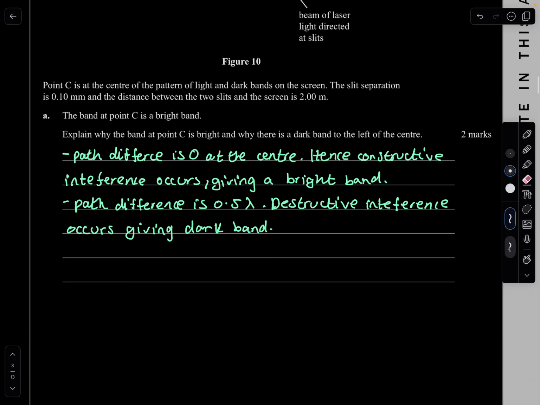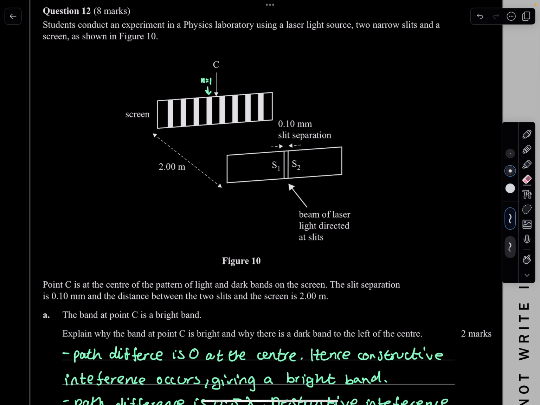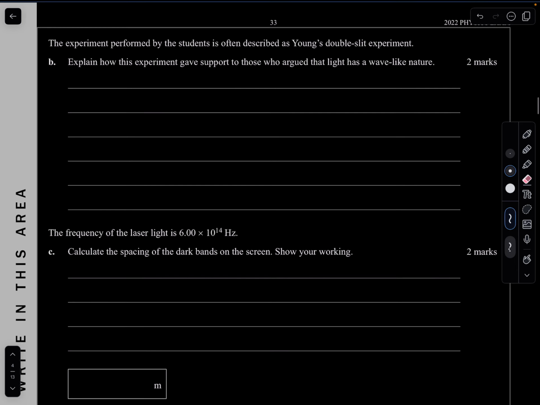All you need to say is that the dark bands and the bright bands are due to constructive and destructive interference. Interference is a wave property. We know that, so hence this supports the wave model. That's all you need to say. Because it's only 2 marks, it's the easiest 2 marks. Beautiful. This is the only thing you basically need to write.